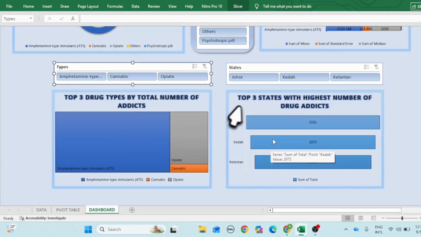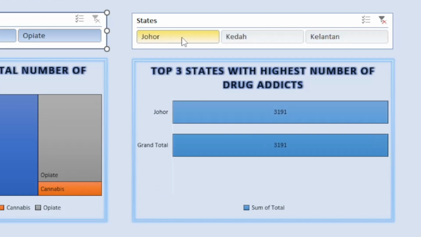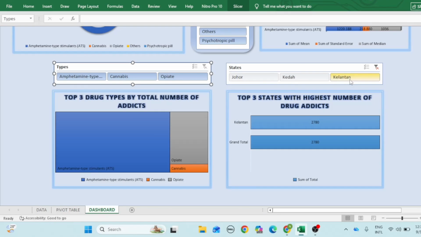Lastly, we have the top 3 states with highest number of drug addicts. The top 3 states, as we know, Johor, Kedah, and Kelantan, which recorded the highest number of cases compared to other states in Malaysia. Overall, this dashboard transforms raw data into meaningful visual information. It helps users identify trends, compare the data efficiently, and support decision-making related to drug prevention and awareness strategies.